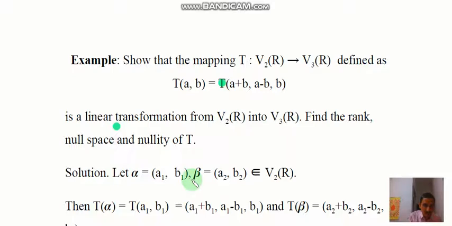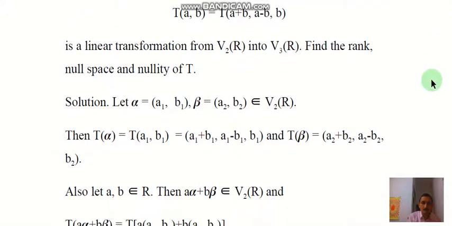So we assume that alpha equal to (a1, b1) and beta equal to (a2, b2) belong to V2(R). Then by definition of the T mapping, T alpha equal to (a1 plus b1, a1 minus b1, b1), and T beta equal to (a2 plus b2, a2 minus b2, b2).